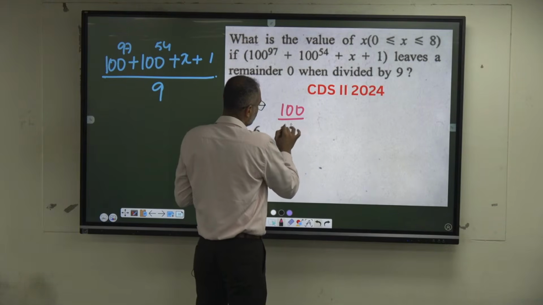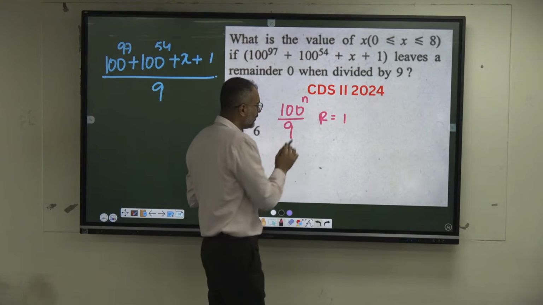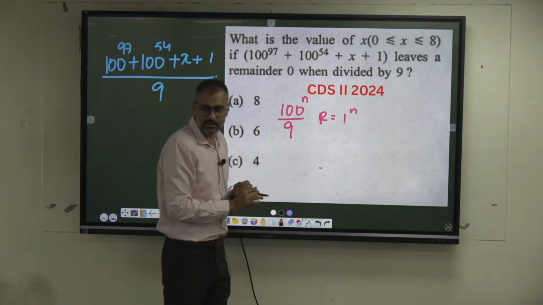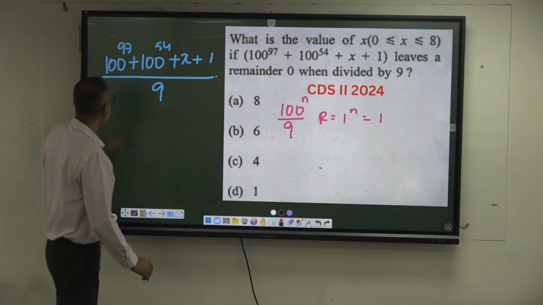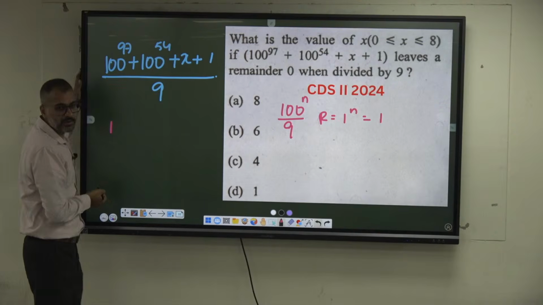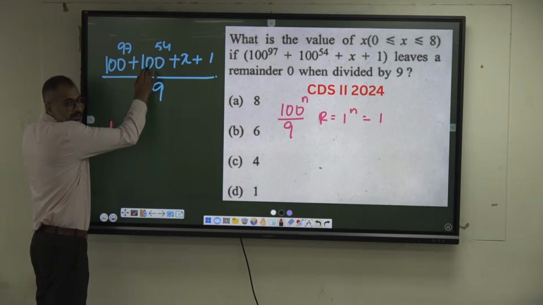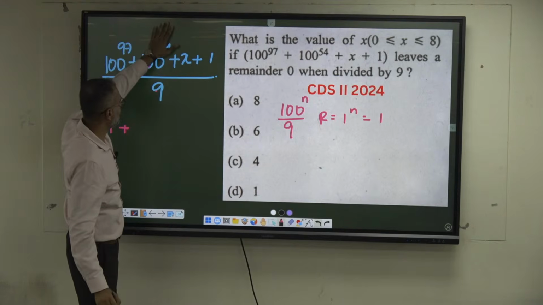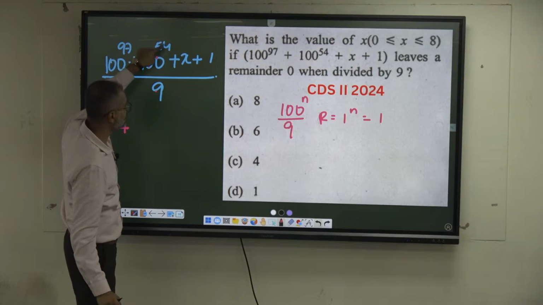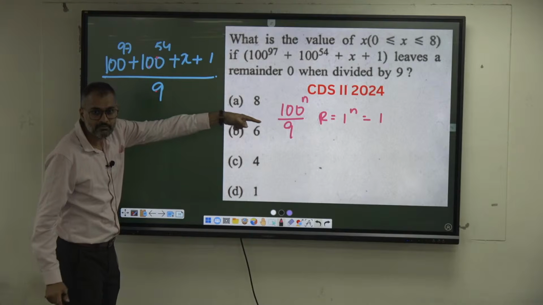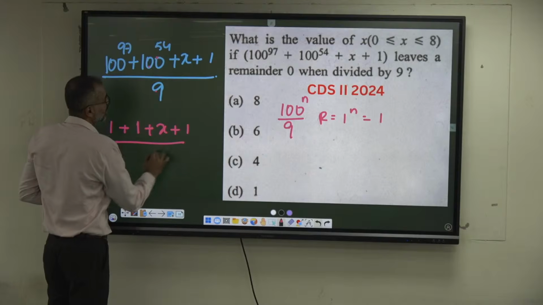100 when you divide by 9, what is the remainder? 1. 100 power anything, when you divide by 9, remainder is 1 power anything. 1 power anything is always what? 1. So the remainder in the case of 100 to the power of anything divided by 9 is always 1. Forget about the power in the first place: 100 by 9, remainder is 1. Afterwards, whatever power the dividend has, the same power applies to the remainder. So this becomes 1 plus x plus 1 has to get divided by 9.